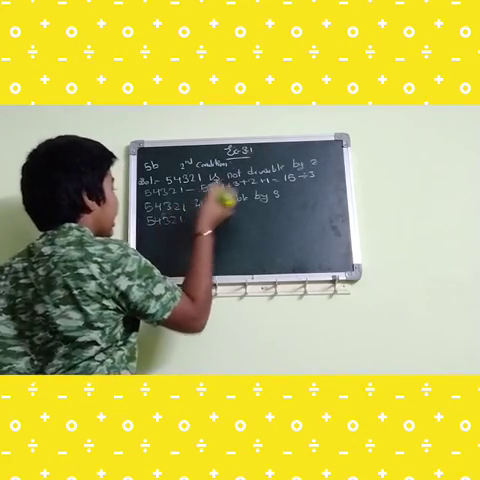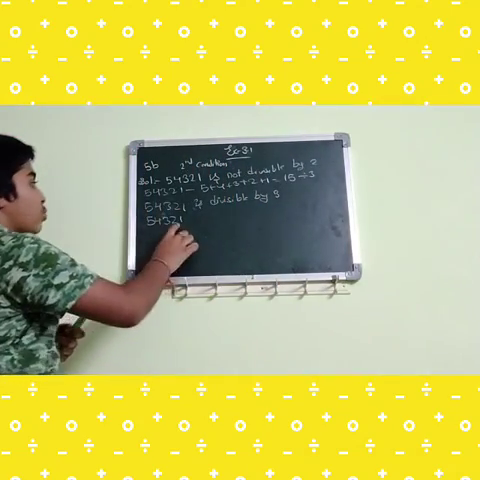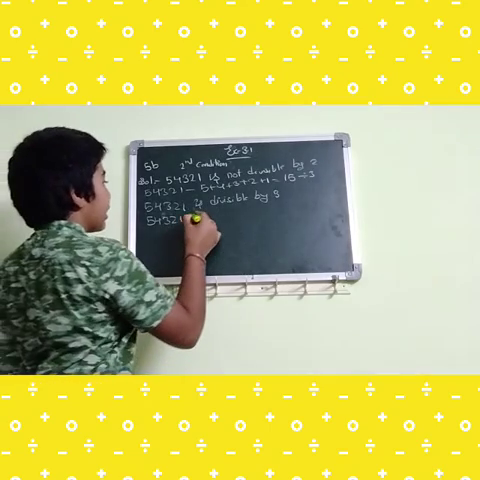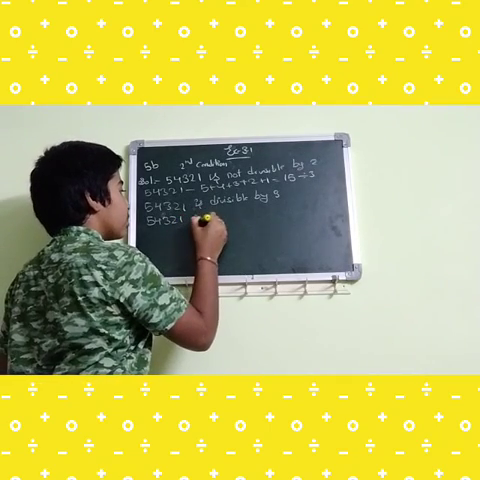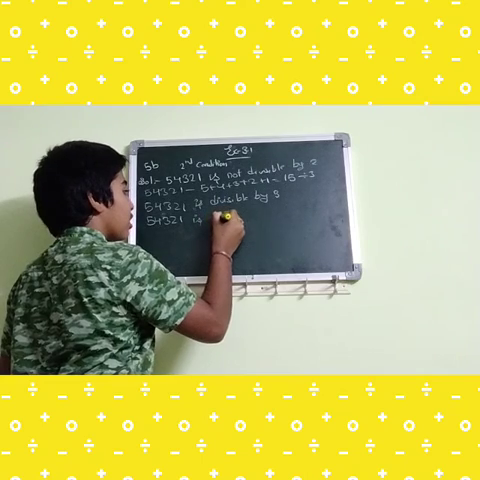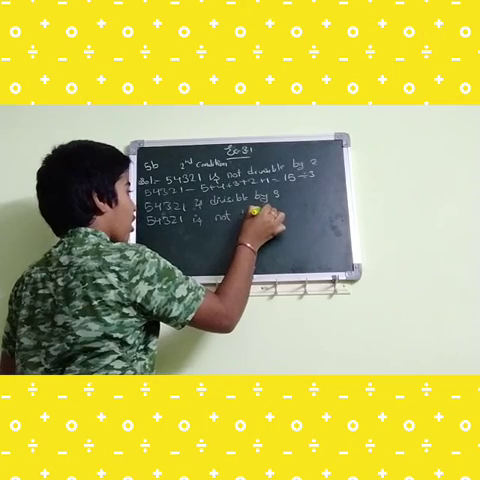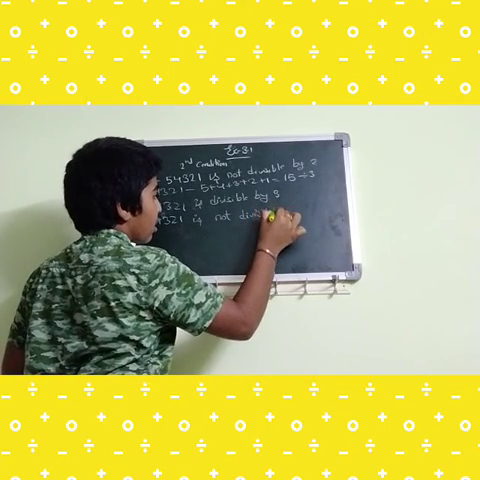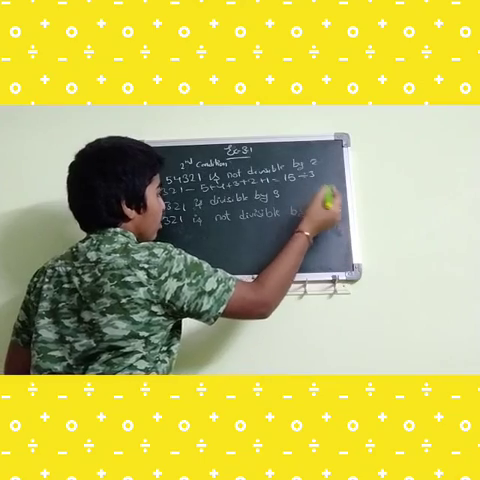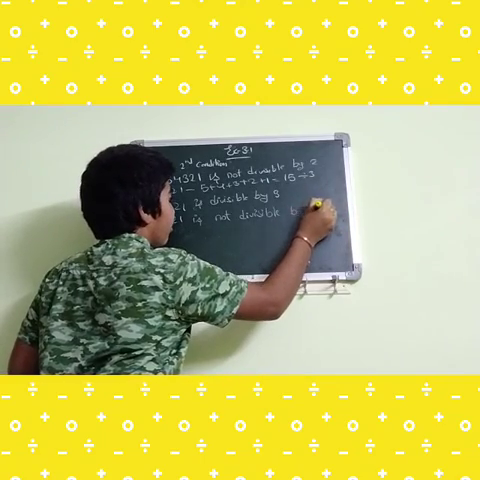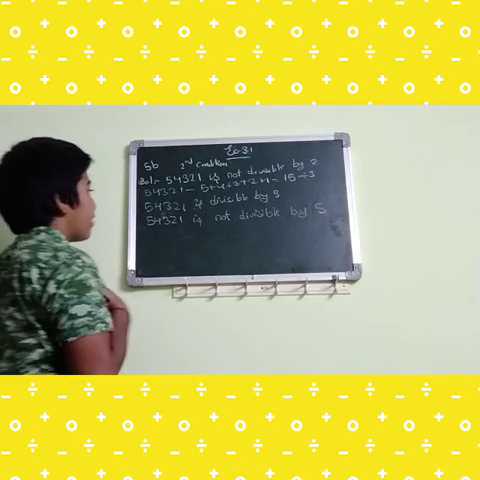So 5, 4, 3, 2, 1. What is the divisibility rule of 5? The ones place must be 0 or 5. Then only the given number is divisible by 5. So let's see the ones place. Here it is 1. So that's why 5, 4, 3, 2, 1 is not divisible by 5.